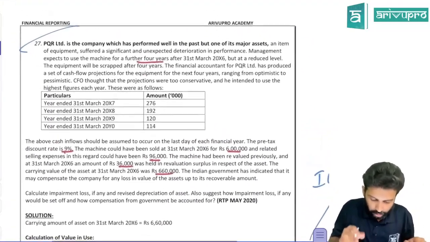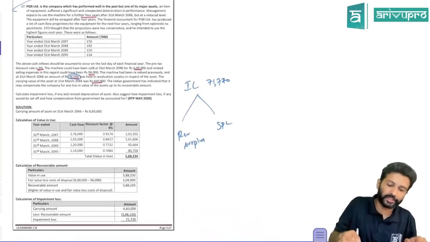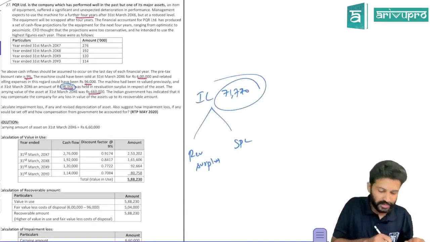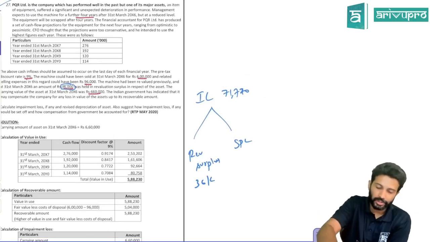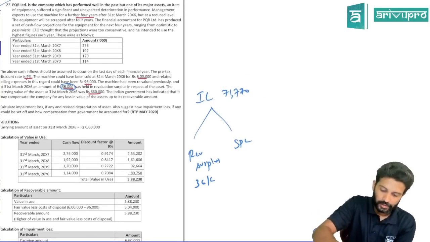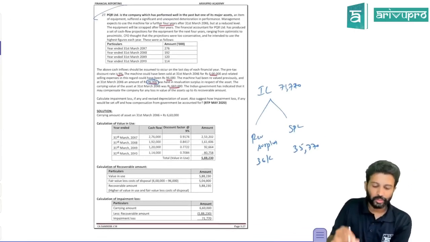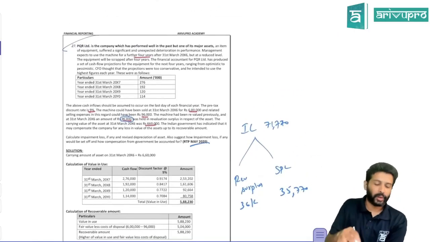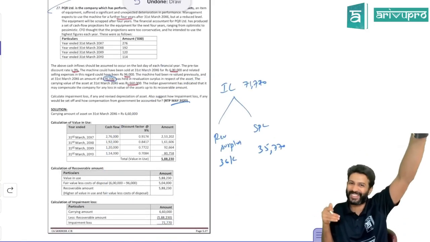But they also mention in the problem that this asset was revalued earlier and you had a revaluation surplus balance of 36,000. So the entire 71,770 you will not transfer to SPL. Out of this, first 36,000 you will set off with revaluation surplus. The balance will be 35,770. That much only will be transferred to P&L. This was an RTP May 2020 question. Pretty straightforward calculation. Don't judge this question by the length of the question.